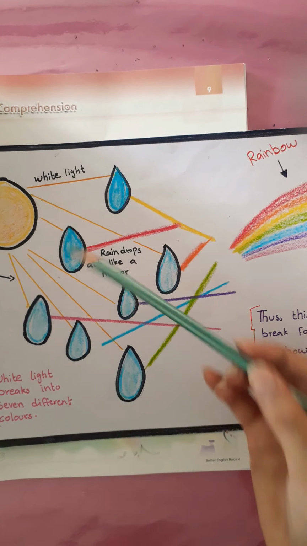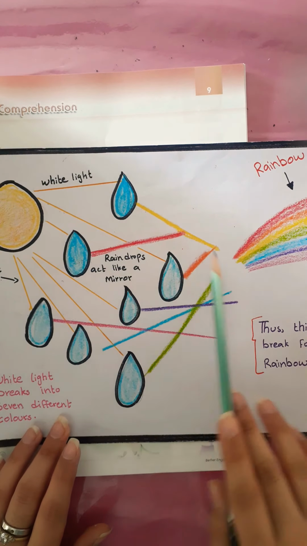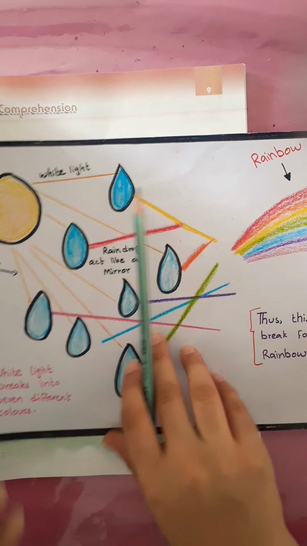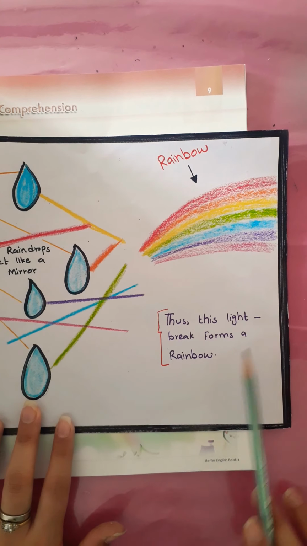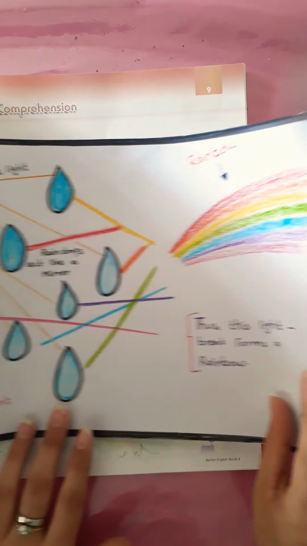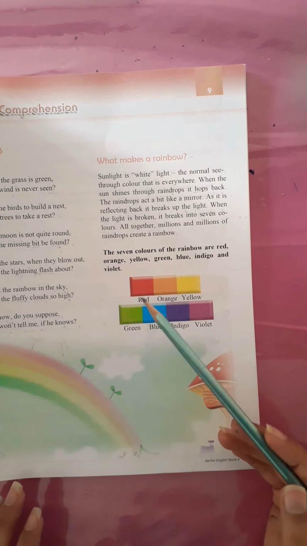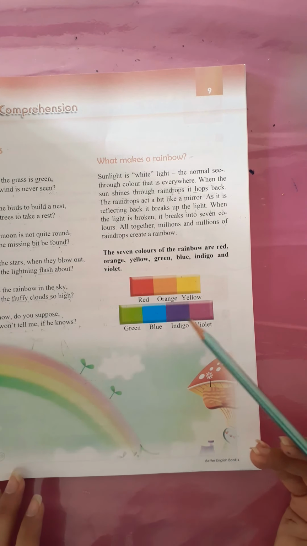Here you can see the white light falls on all the raindrops, and each raindrop creates a new color, and thus this light break forms a rainbow. White light breaks into 7 different colors. We all know that a rainbow has 7 colors. And what are these colors? These are red, orange, yellow, green, blue, indigo and violet.